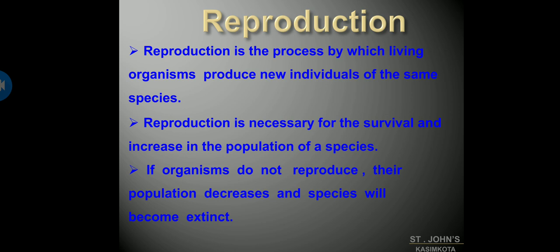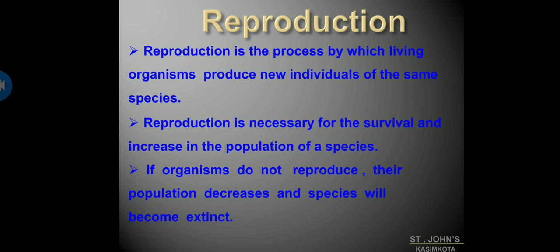Similarly, cats reproduce by giving birth to kittens so that their species may live forever, and dogs reproduce by giving birth to puppies so that the species may continue to live on this earth. Most of the plants reproduce by producing seeds to grow more plants so that their species may continue to live on this earth.